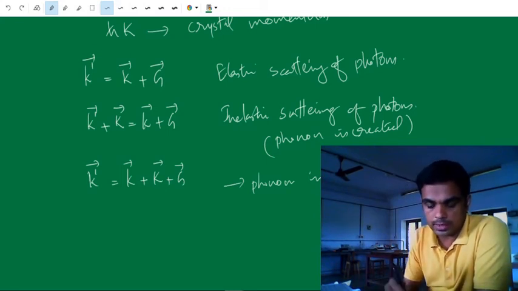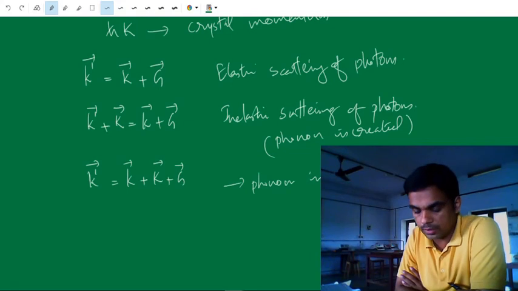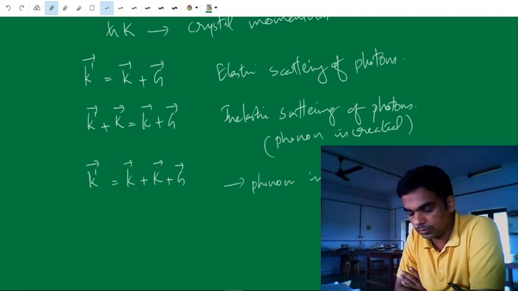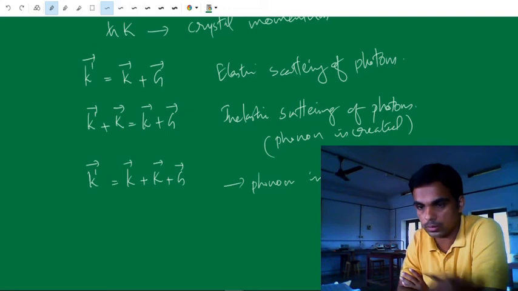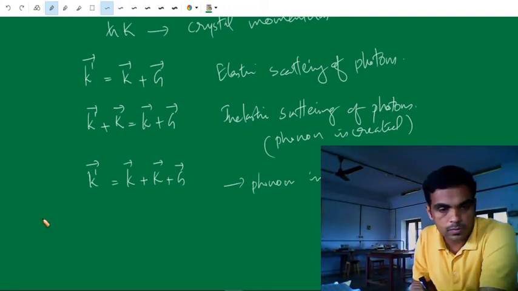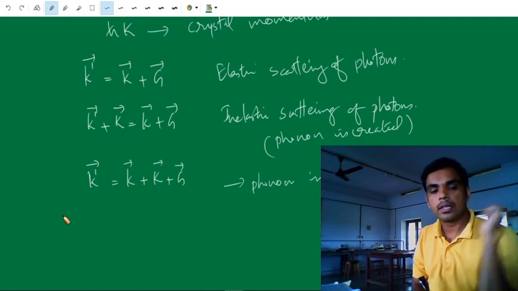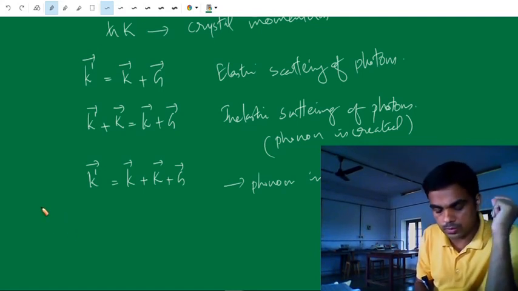Now next we can see the scattering of a neutron beam by phonons. Using an experiment, it is possible to determine the relation between omega and k of phonons or elastic vibrations. For that, let us consider the inelastic scattering of neutrons by phonons.